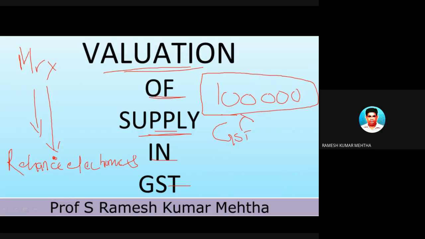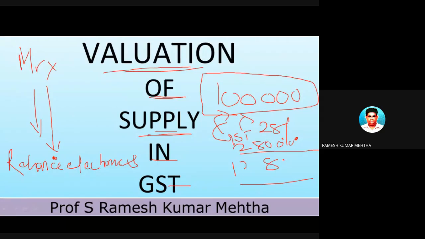So on these, 28% for example, assuming that the rate of GST on this particular product, which is mobile or laptop. So 28,000 will be levied on the valuation of the goods, and he has to pay 1,28,000 rupees as the total value towards the goods purchased or supplied by Reliance Electronics, the retail outlet.